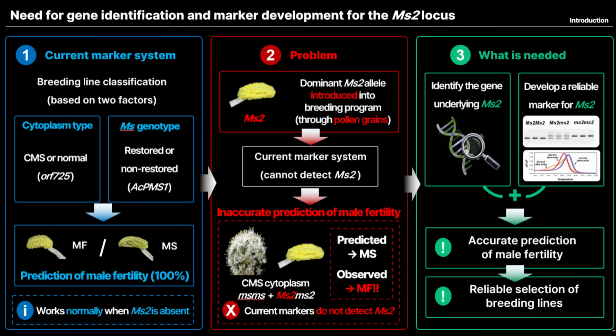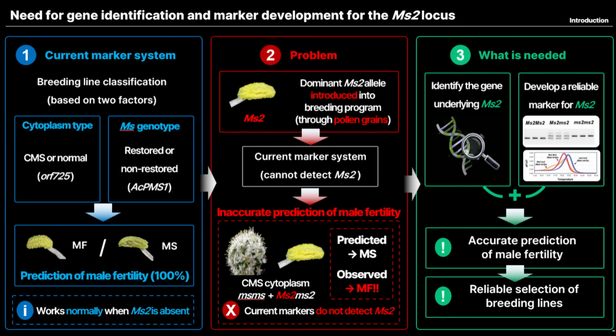If the dominant MS2 allele is introduced into a breeding program, the current marker system cannot accurately predict the male fertility phenotype. Therefore, we needed to identify the gene underlying MS2 and develop a reliable marker for this locus. Recent advances in sequencing technology have enabled the assembly of high-quality genomes, even for crops such as onion, which has a large and complex genome.